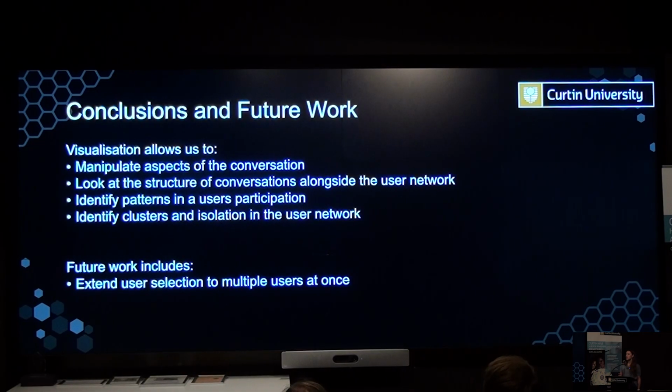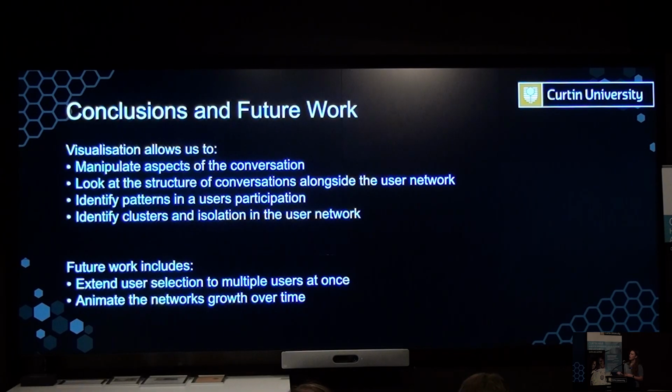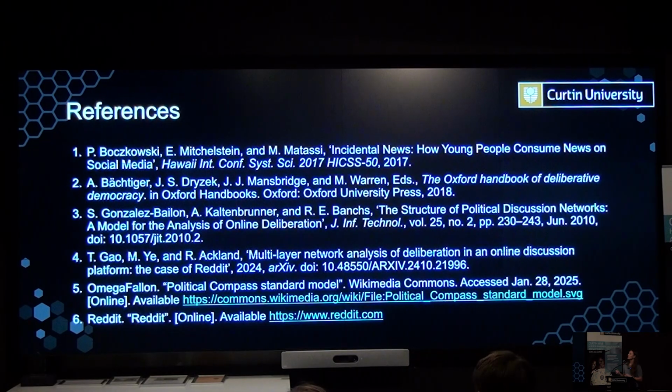Future work for this project is extending our user selection, which was demonstrated in the video, to multiple users at once. This would allow us to see how certain users interact with each other rather than just how one user participates in the conversation as a whole. Another direction could include animating these networks growing over time. With this, we could see how type 1 conversations evolve and see if there's any difference in the structure compared to the other conversations. Thank you.